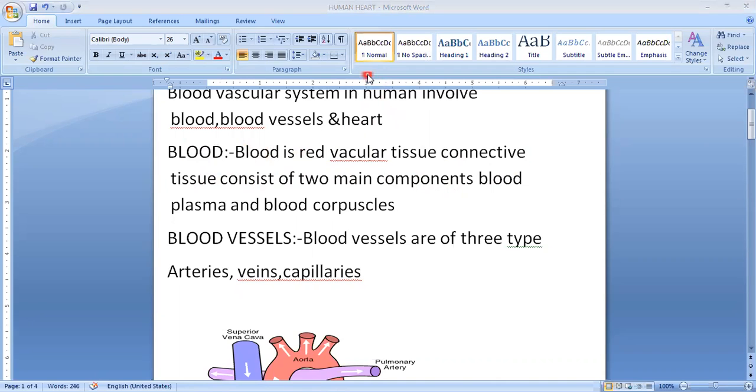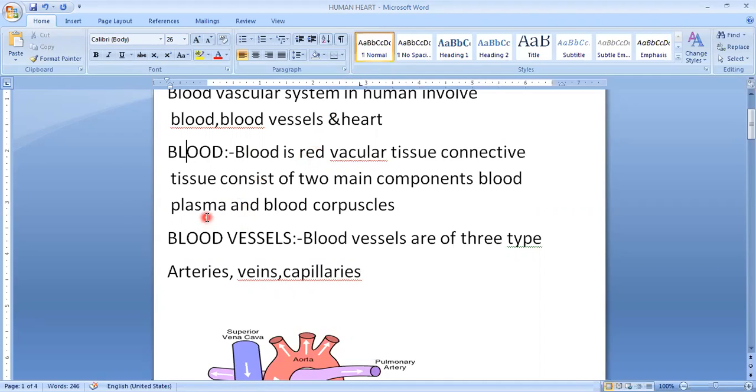One is blood plasma, another is blood corpuscles. So it has mainly two parts. Blood corpuscles we also call a formed element. These corpuscles are of three types, that is WBCs, RBCs and platelets. So there are three types of formed elements or blood corpuscles that we are going to study: WBC, RBC and platelets.